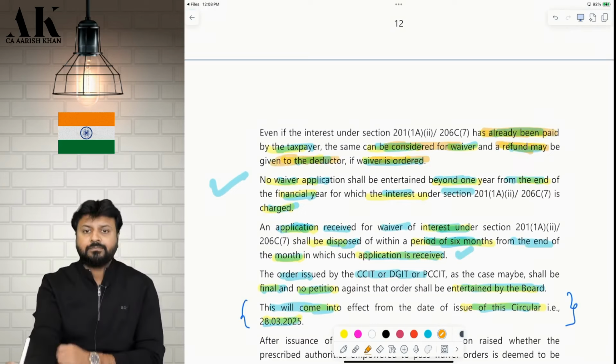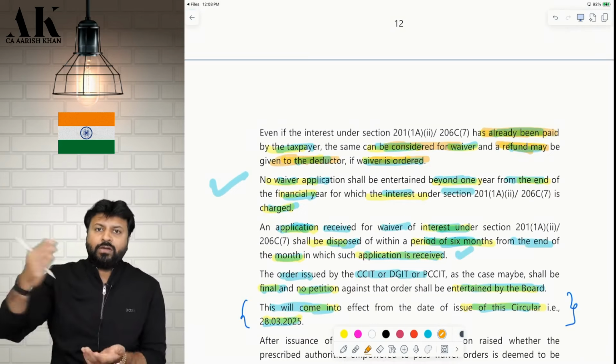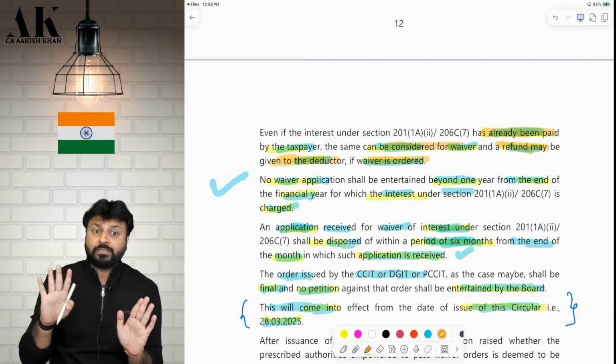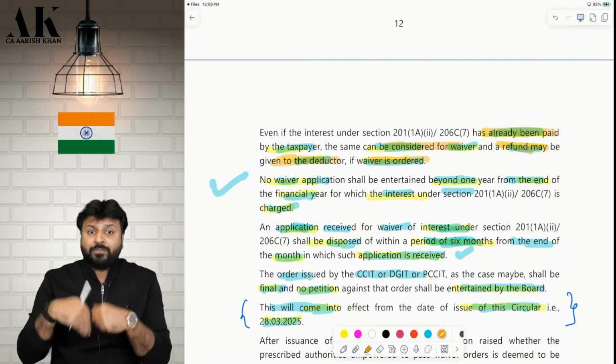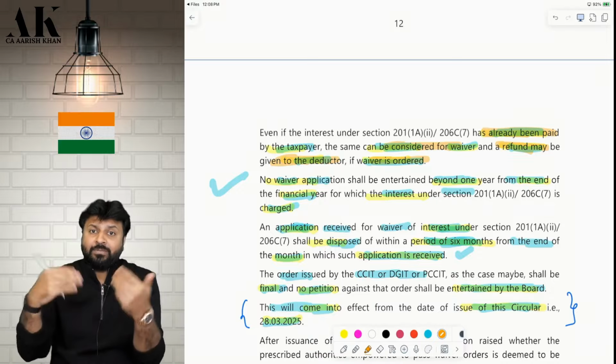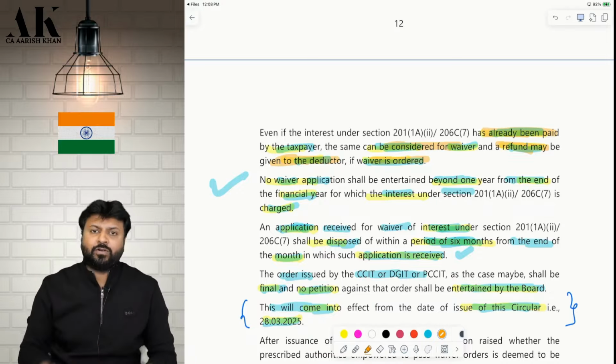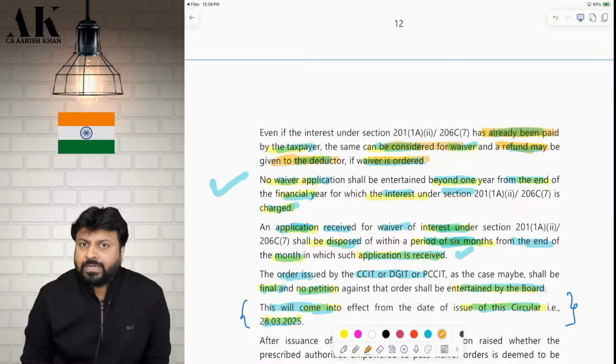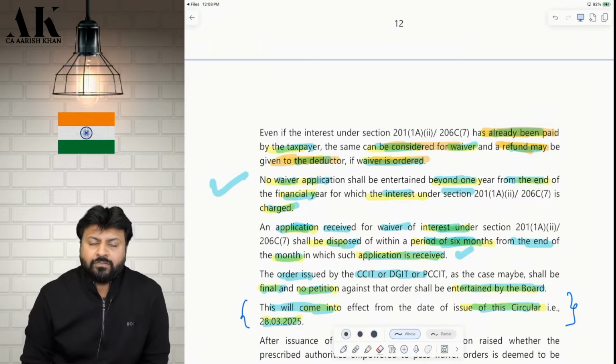Check please. There might be two cases. You have got the notice, you have not yet paid the interest, so they will waive your interest. You have got the notice, you have paid the interest, now you can make an application for refund. So they will give you refund also. So if you have not paid, they will waive your interest. If you have already paid, they will waive your interest and will give you refund also.